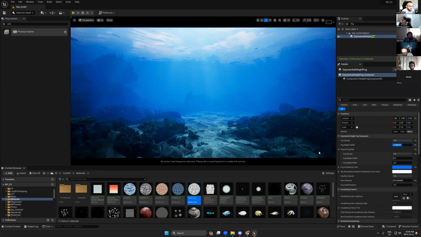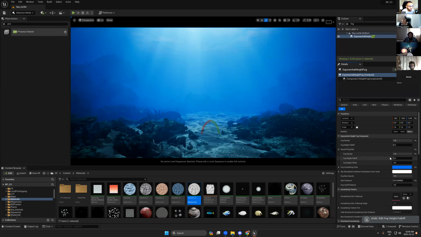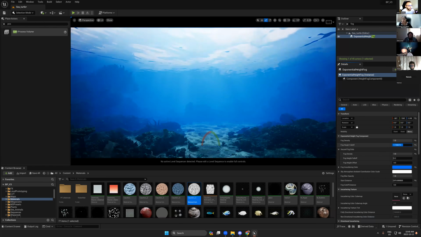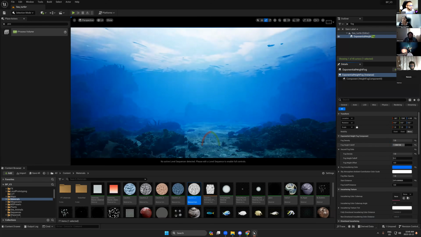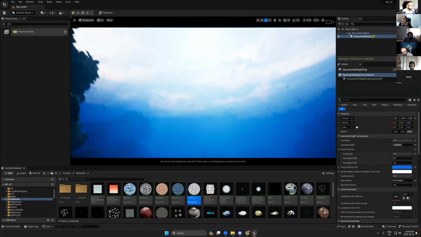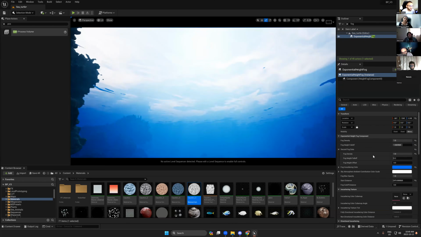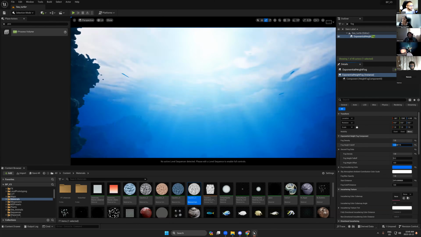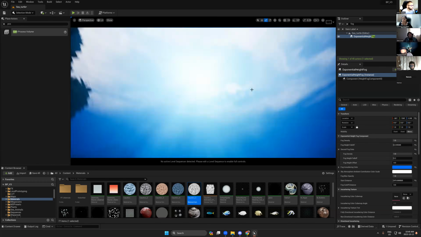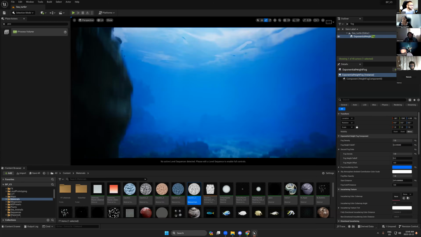Also here in the fog height, we can control this fog. You see this area? This is the fog distance. So let's say I need to see some water surface. So from here you can simply do this. So now we have these lights.